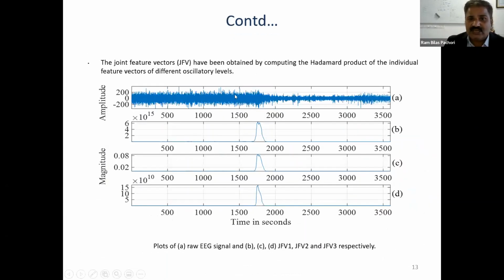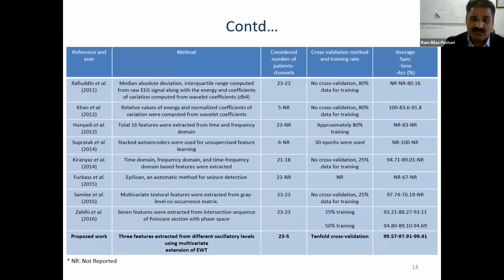So this is the EEG signal which has an epileptic episode in the middle, but it is not clear in this surface EEG recording, as it doesn't have a good signal to noise ratio. But when you see the joint feature 1, joint feature 2, joint feature 3, there is a nice presence of the seizure onset. That gives you very well localized seizure identification. Then these features are given as input to a machine learning classifier, and we have compared our proposed system with other existing methods in the literature.